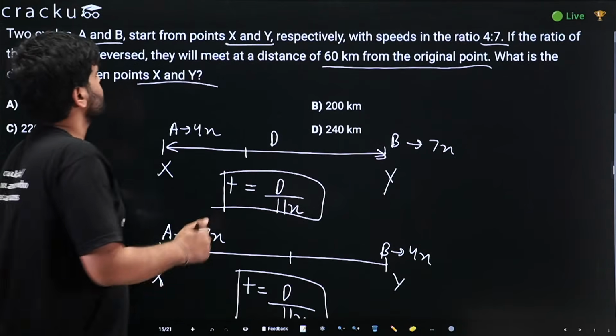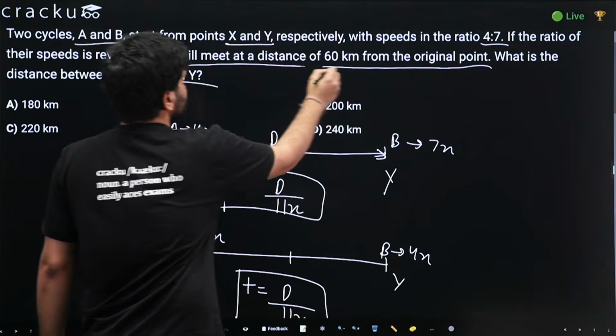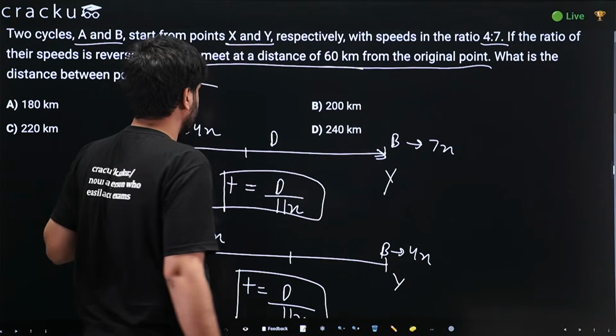We are given that in the second case they will meet at a distance 60 kilometers from the original point.